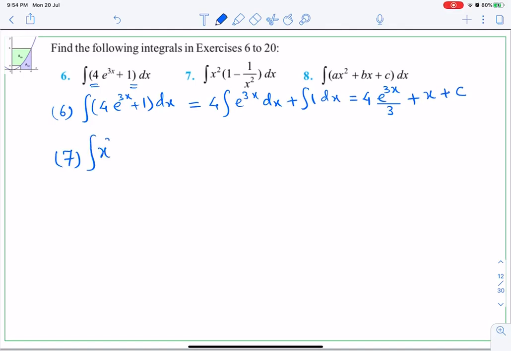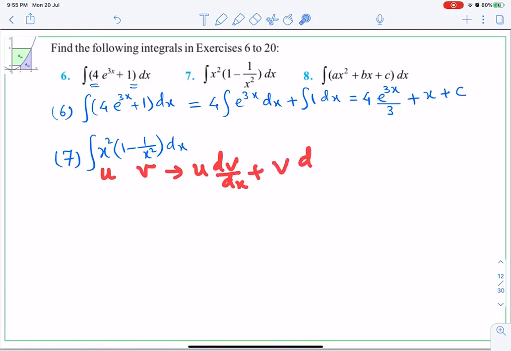Then 7th, integral x square into bracket 1 minus 1 upon x square dx. Now look here, if there are variables and they are multiplied here, we cannot keep them like this. In derivatives, you used to take them as u and v, and then you will write u into dv by dx plus v into du by dx.